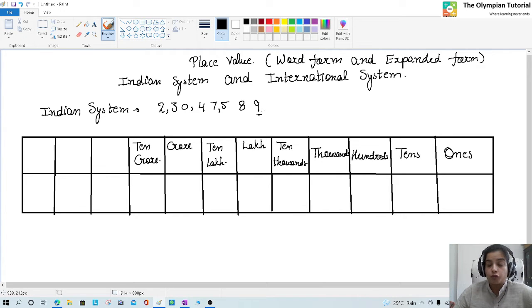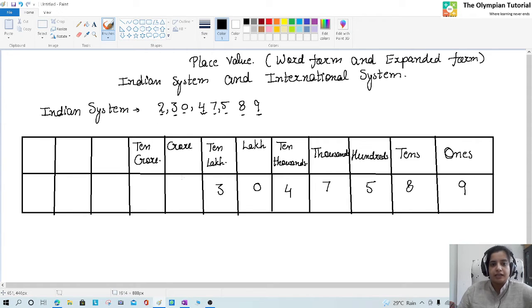So the digit from the extreme right is at ones place. Next digit is at tens place. Next one is at hundreds place. Another, thousands place. This 4 is at 10,000s place. This 0 is at lakh place. This 3 is at 10 lakh place.